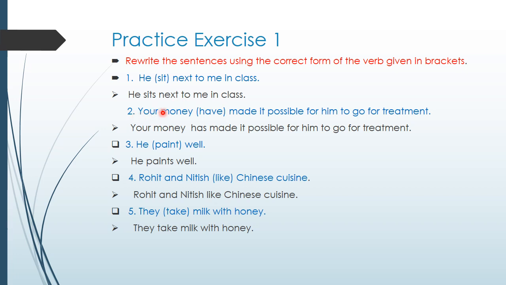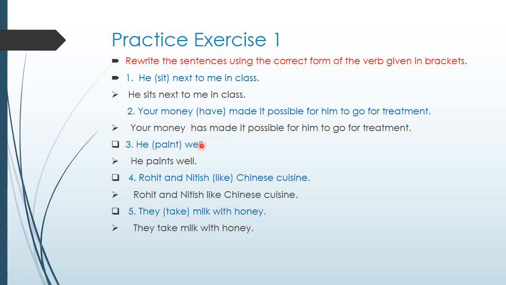Question number 2. Your money dash made it possible for him to go for treatment. Children, here, your money has made it possible for him to go for treatment. Your money, a singular subject, takes the singular verb has. Number 3.